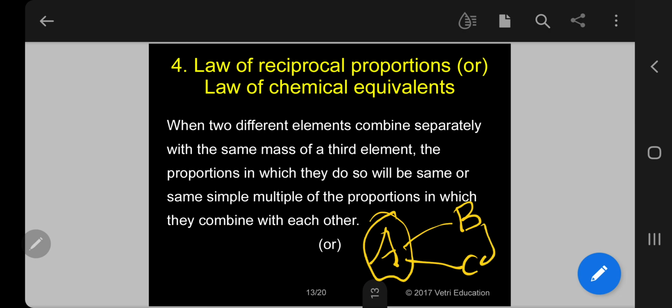So whatever way they combine with A, they will combine. This is the law of reciprocal proportions.